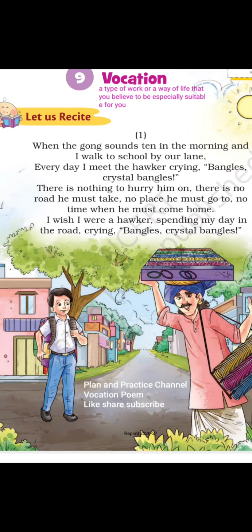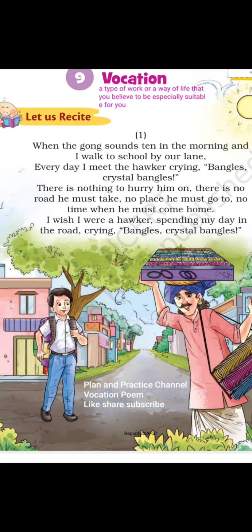But that is not possible. So he sees the hawker selling bangles. He feels if he was a hawker, he could go to any place, any time, and need not come home. So there is no restriction for the hawker. He sees the hawker from that point of view, that the hawker has freedom to go anywhere.